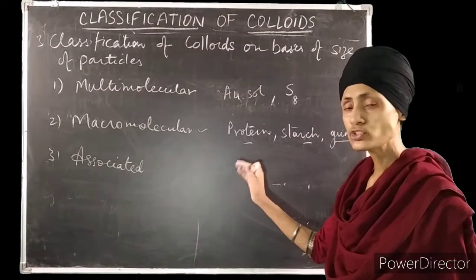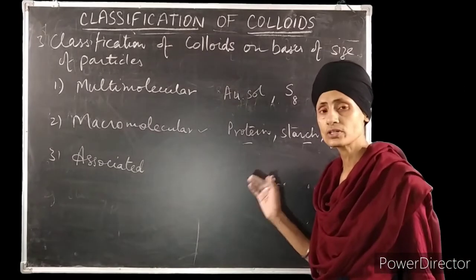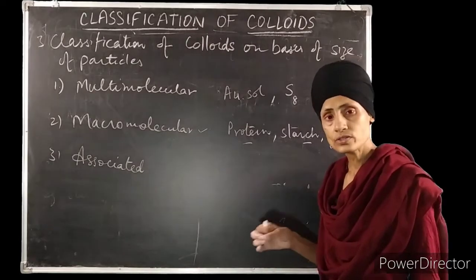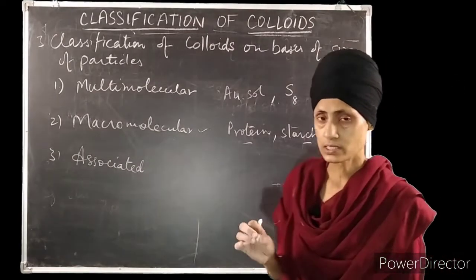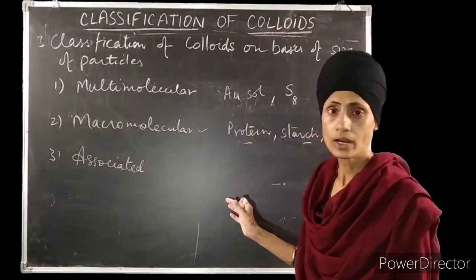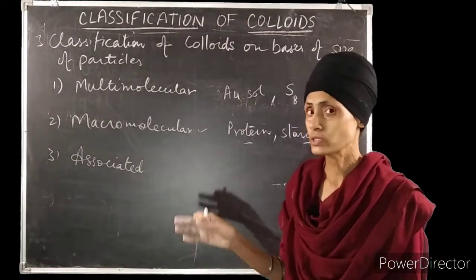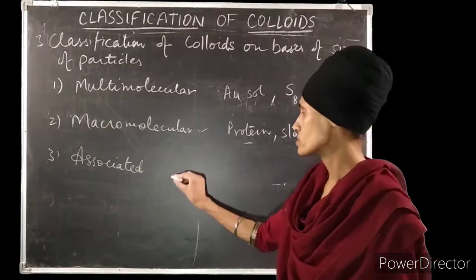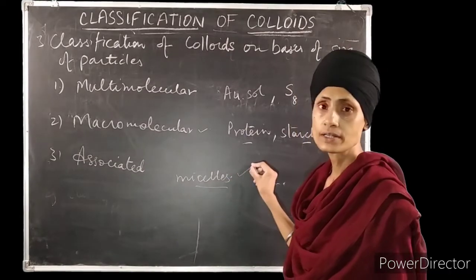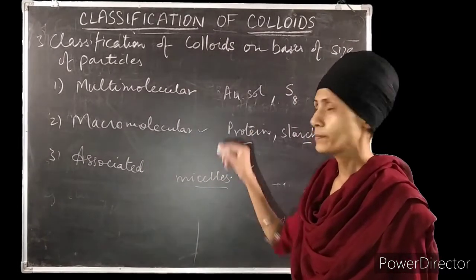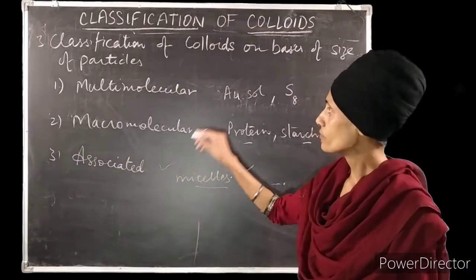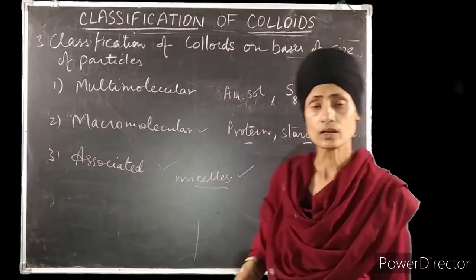Then comes the category of associated colloids. Associated colloids are those colloids which at normal concentration act like electrolytes. For example, soap solution. At low concentration, the soap solution acts as an electrolyte. But when the concentration of the soap solution is high, it behaves like a colloidal solution, because a large number of soap molecules get associated to form structures called micelles, which fall under the category of colloidal particles. So they behave like associated colloids. These are the three main categories of colloids based upon the size of the particles.